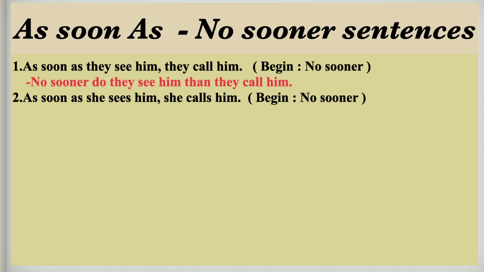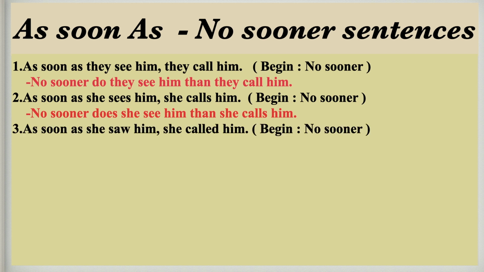Begin no sooner. No sooner, check the form of verb. It is again the first form of verb, but here it is with S. So which helping verb we will use? Does. No sooner does she see him than she calls him. Now come to the third sentence. As soon as she saw him, she called him. Now saw is the second form of verb. Which helping verb we will use here? Did. So answer is no sooner did she see him than she called him.